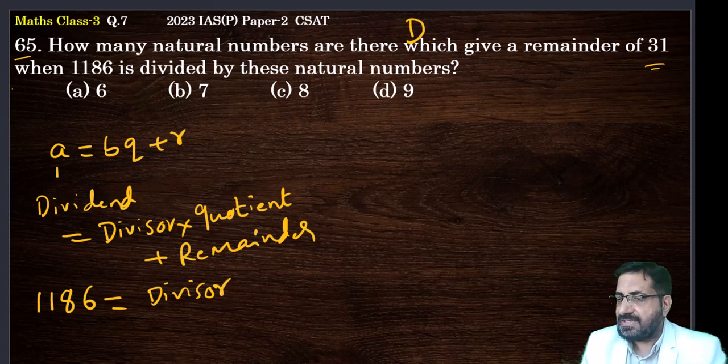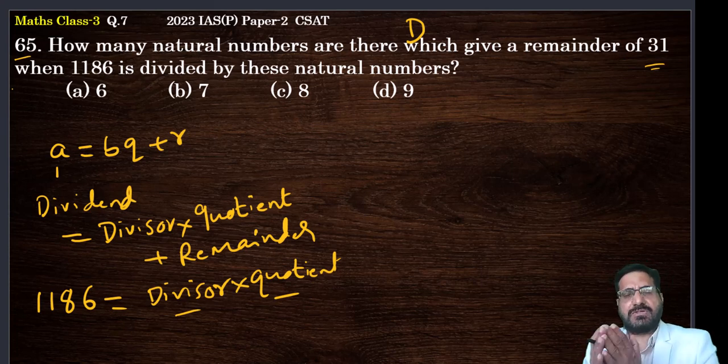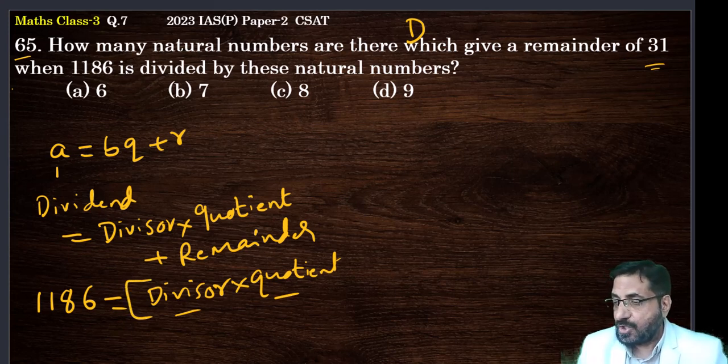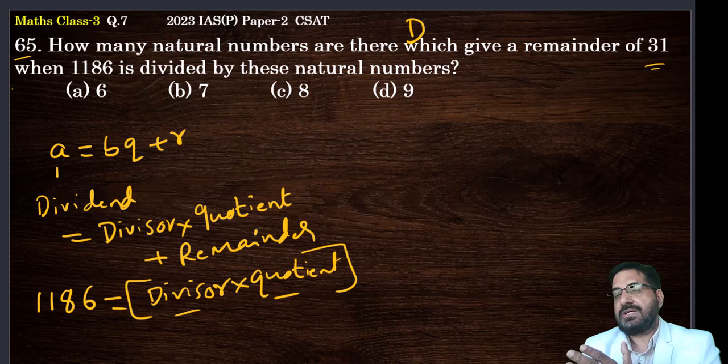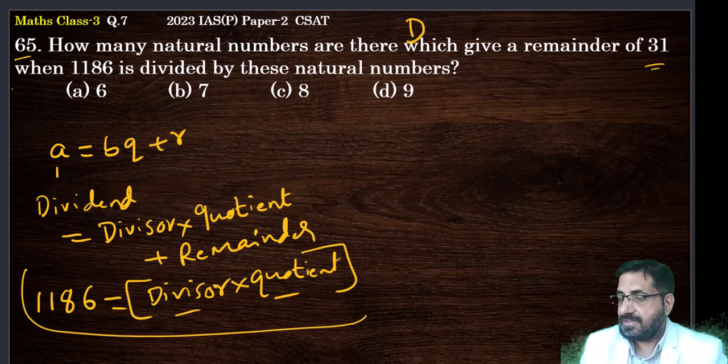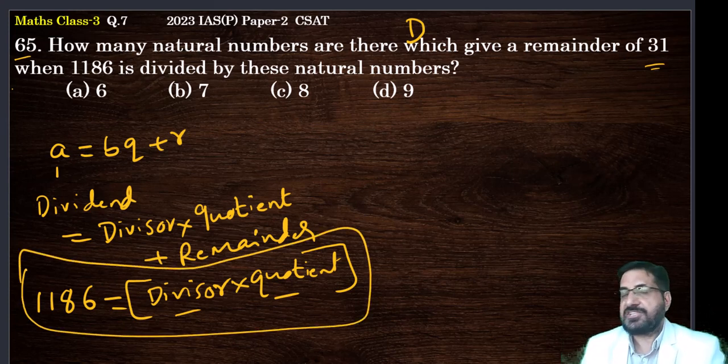So divisor into quotient will be, these are all natural numbers only. When you multiply two numbers, again you are getting one number which is a natural number. One natural number into another natural number, you are getting one more natural number. So how many of such natural numbers are there which give you 31 as remainder when 1186 is divided by them? So this is the key expression which you have to use to solve this problem.